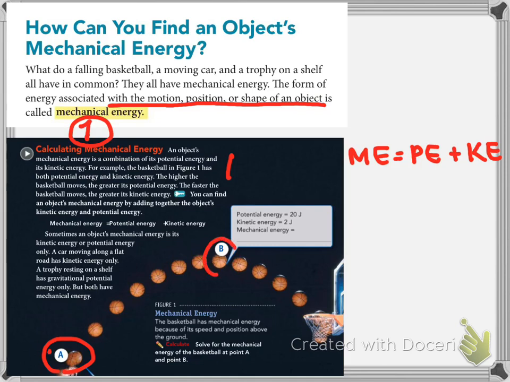At the top, the basketball has the most potential energy because it's at its highest point, and it has very, very little kinetic energy. All right, but no matter what, the mechanical energy of this ball would be staying the same. All right, so that is mechanical energy. It's the motion, position, or shape of an object, or the combination of potential and kinetic energy.